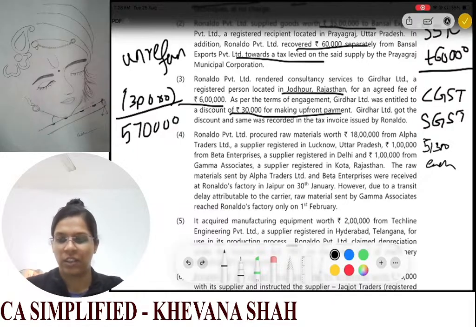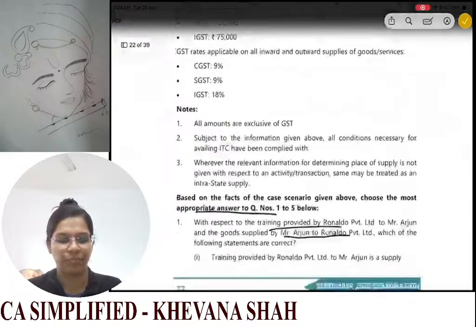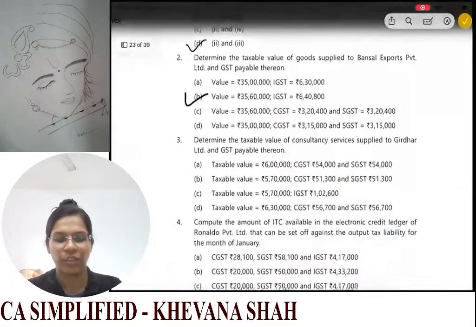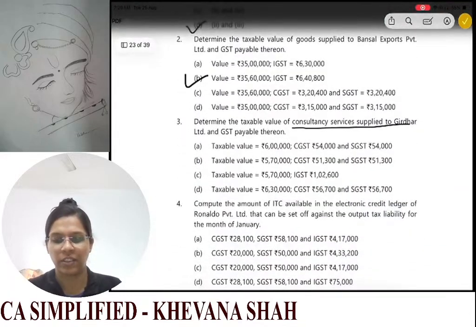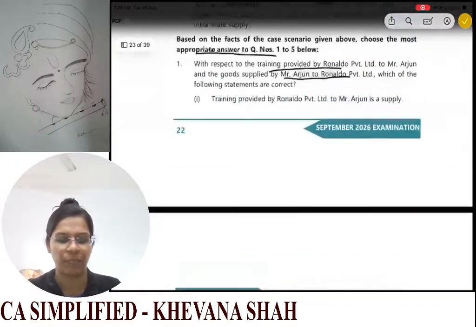And now let us check the answer. So see, we have determined the taxable value of consultancy services. The taxable value we have determined is 5 lakh 70,000, and 51,300 each of your CGST and your SGST.